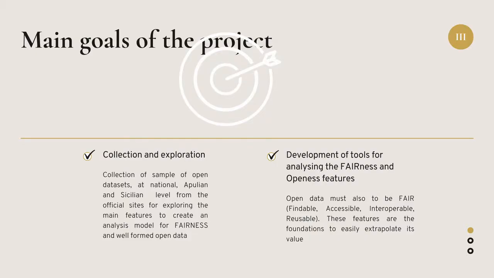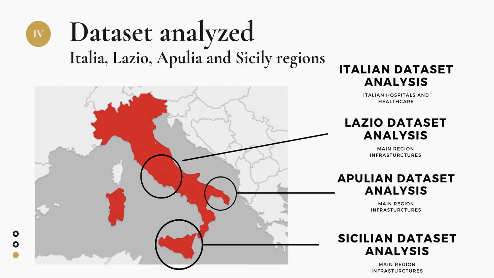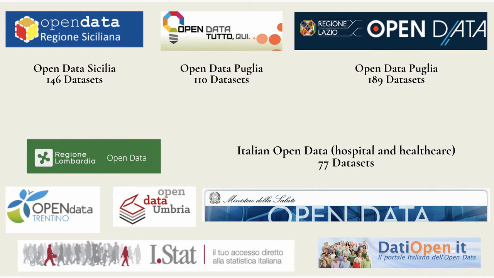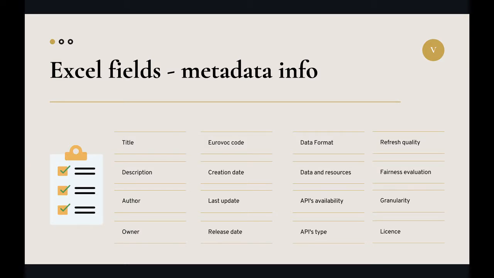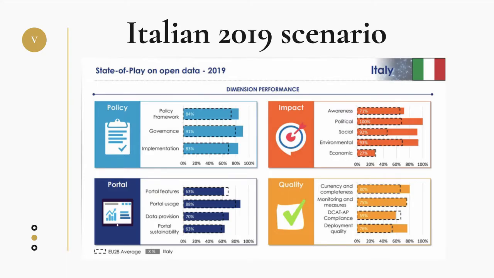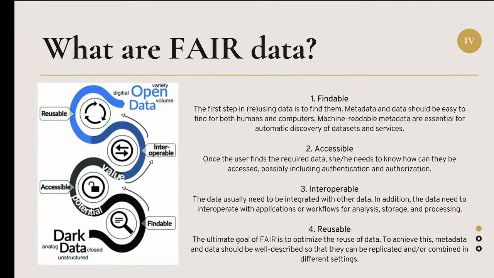The main goals of the first part of the project are collection, organization, analysis and evaluation. At first, we identify the dataset of interest collected from the official open data sites. Then we create an Excel file with some fields of interest of the dataset taken into account. In the analysis phase, we identify the gaps between the real and the declared data, and finally we evaluate the fairness using self-assessment tool.